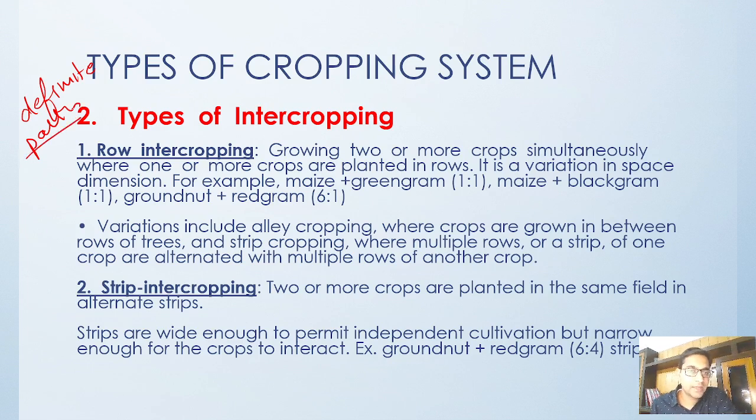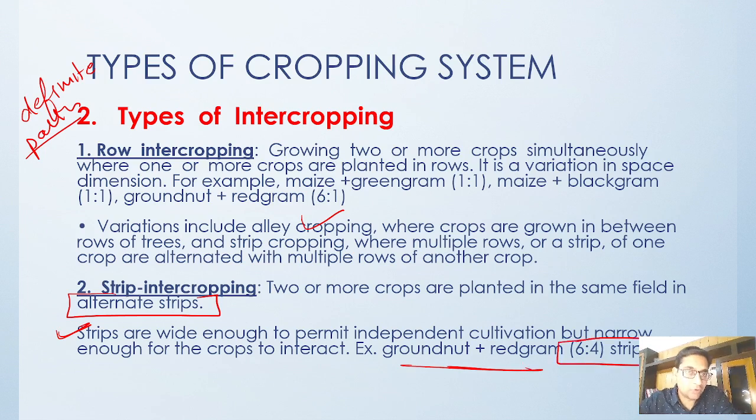There are a lot of variations in intercropping. Then strip cropping is there, where two or more crops are planted in the same field in alternate strips. So groundnut and red gram in 6:4 strips.